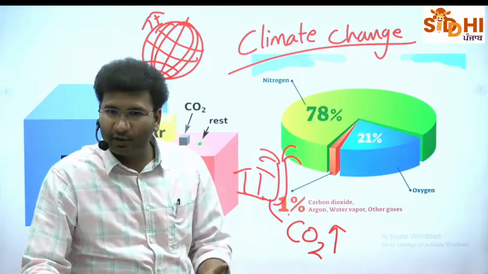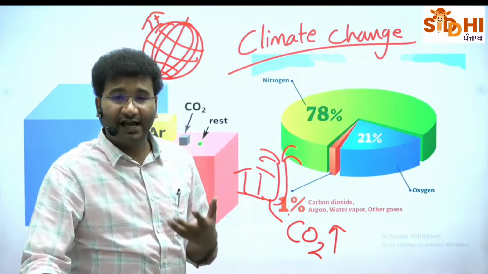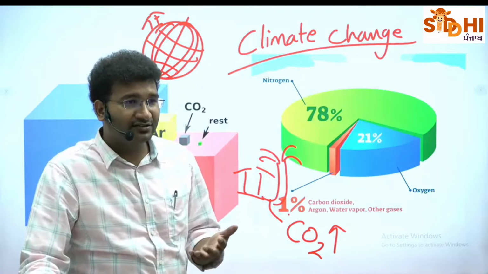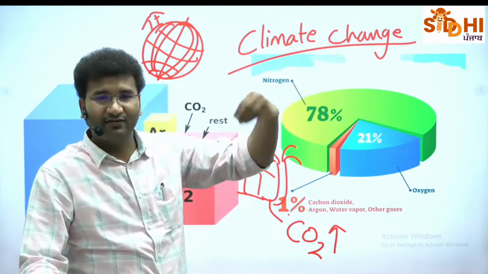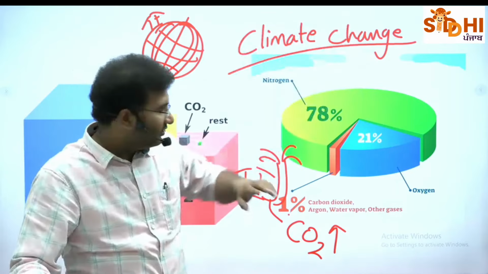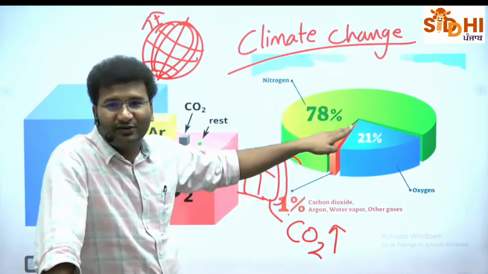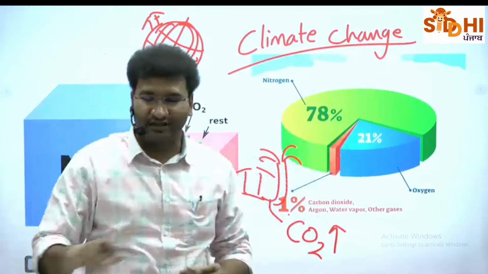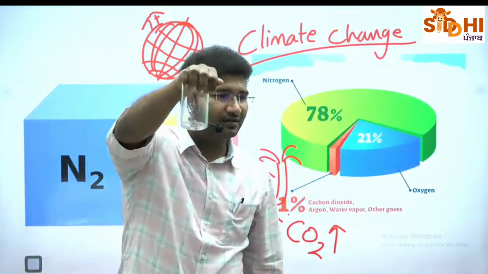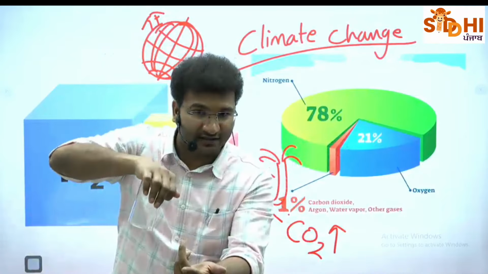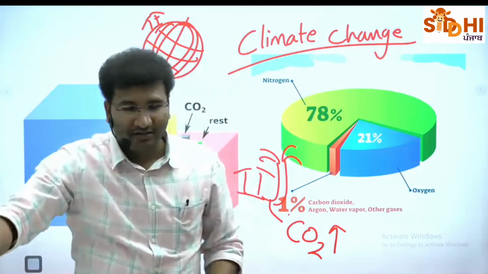You might have heard about that. In the 1750s and 1800s, you started to construct industries. Through industries, what comes out in the form of gases? Carbon dioxide. So you started to disturb this composition. That means today, if I am closing this glass, instead of 0.03, maybe 0.04 हो सकता है. ठीक है?